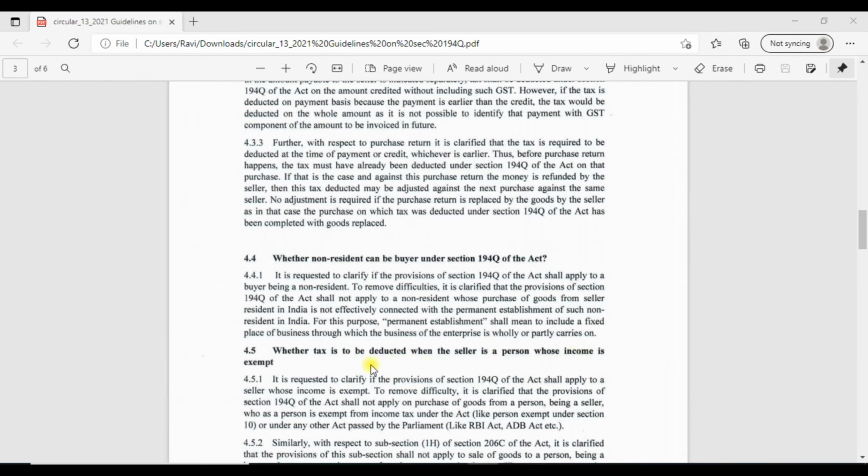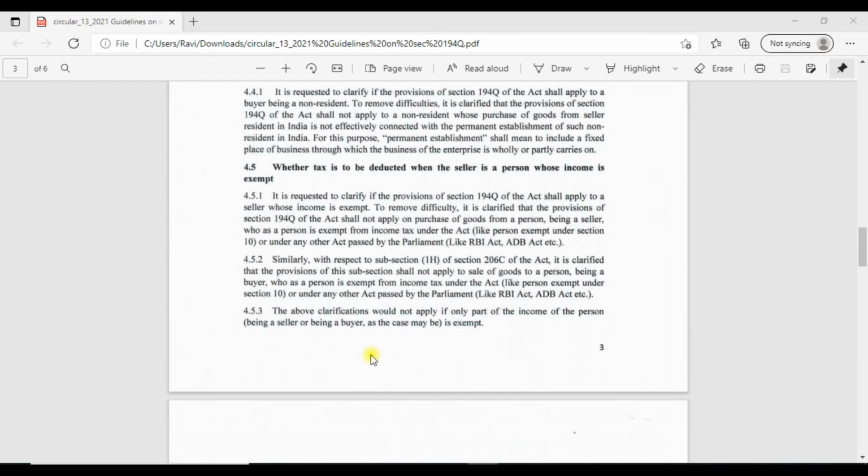This one is whether TDS is applicable if the seller income is exempt. Here, if seller income is exempt under section 10 or under any other act passed by the parliament, then TDS need not be done on the payment payable to the seller. However, if part of the income is exempt, then provisions of section 194Q continues to apply. That means if seller income is completely exempted, then no TDS is required. Otherwise, TDS is applicable.